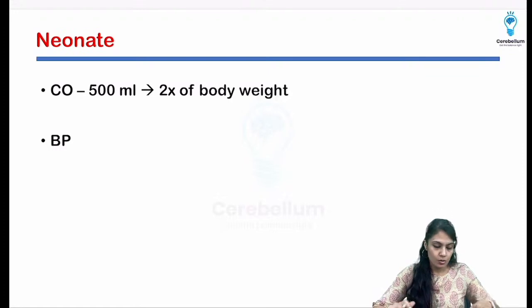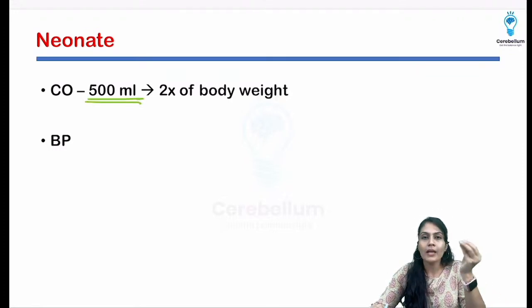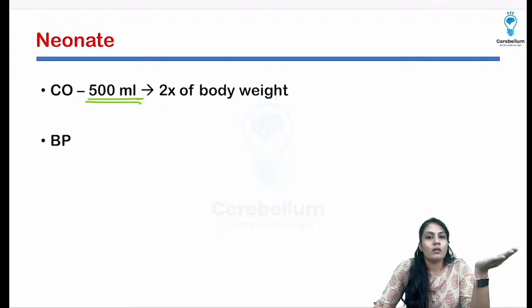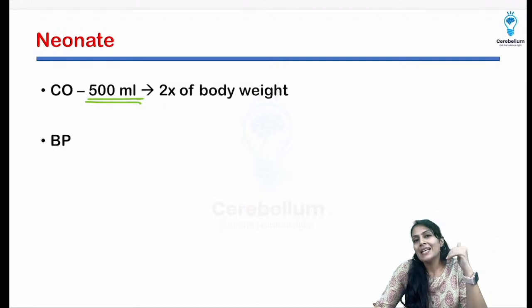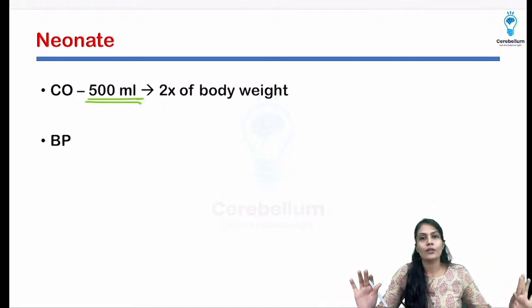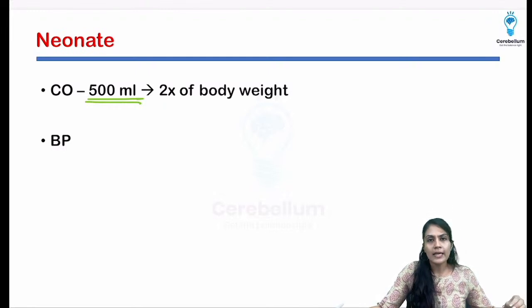All right, so I hope you guys are alive. Somebody asked me what the cardiac output is, that is 500 ml. Now understand, the body weight of the baby is very low as compared to the adult. We have 5 liters, but we are at least 50 kgs, right? So I'm talking about myself. The 500 ml blood in a 2.5 or 3 kg baby is going to be much more.